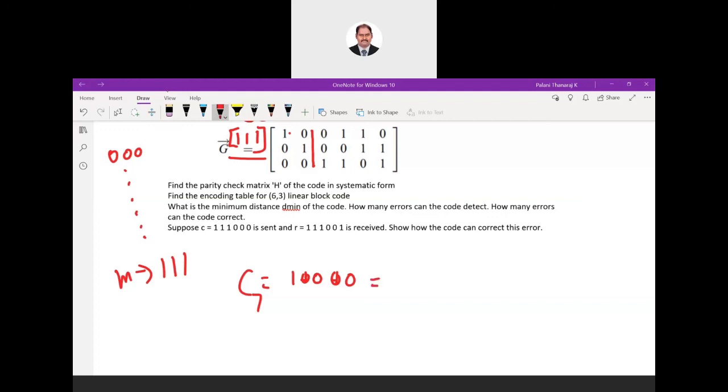So what is 1 XOR 0? 1. This is for the first column. For the second column, this row matrix with this column matrix, what would be the answer? Which is 0 XOR 1 XOR 0. 0 XOR 1 is 1, 1 XOR 0 is again 1.